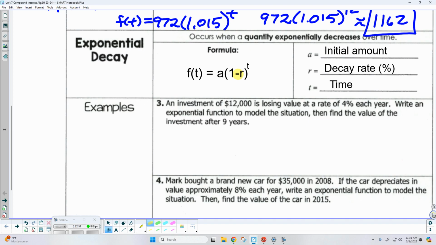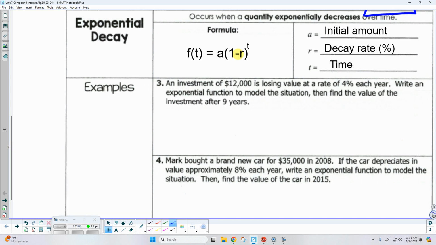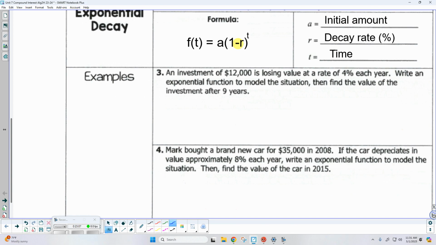Well, let's try one. An investment of $12,000 is losing value at a rate of 4% each year. Write an exponential function to model the situation, then find the value after 9 years. Okay, so the setup is the same. 12,000, that is my initial amount. What's my percentage? 4%. When we plug it into the problem, I would say 0.04. Remember, you've got to convert that percentage to a decimal. And then it tells me we're looking for the amount of the investment 9 years later.